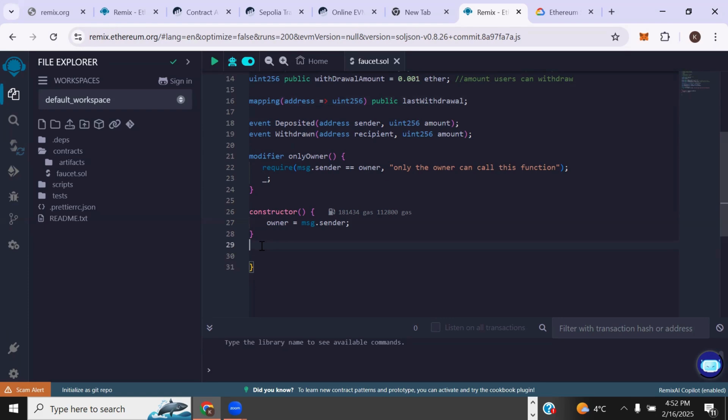That's the transaction we performed, and in that transaction it stores the record of the sender and the value as well. If there is no value, it sets it to 0 by default. So what this is literally doing is setting the owner to the person calling this constructor function on deployment, which is going to be my own address because I'm using my address to deploy this.